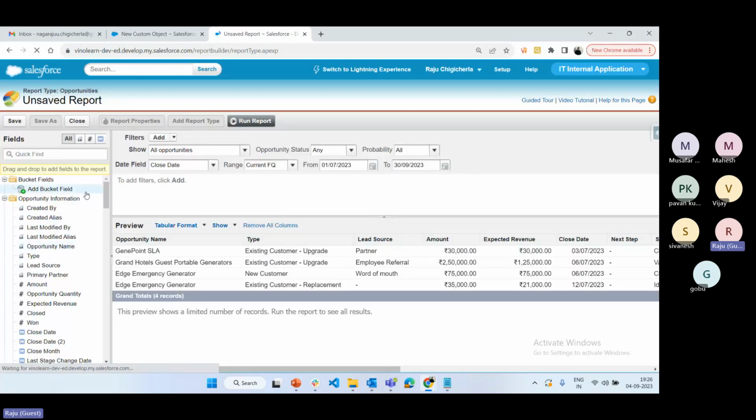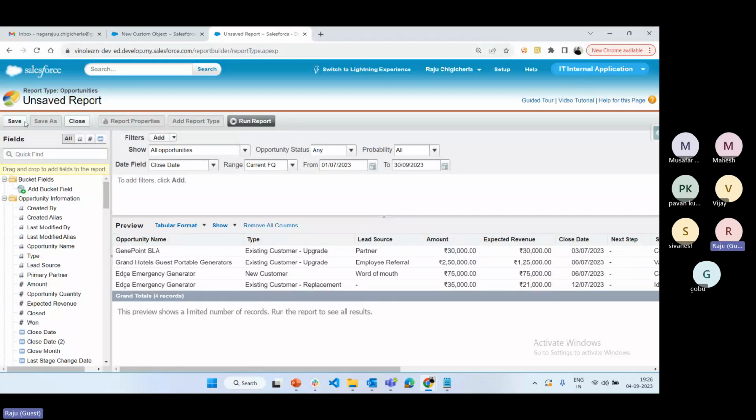This is the report builder in Classic. Here we can enable which options are required, what filter conditions are required, and what fields are required. Based on the requirement, you have to enable the options. Okay, now first of all, let's understand this builder. See, first understand the buttons.